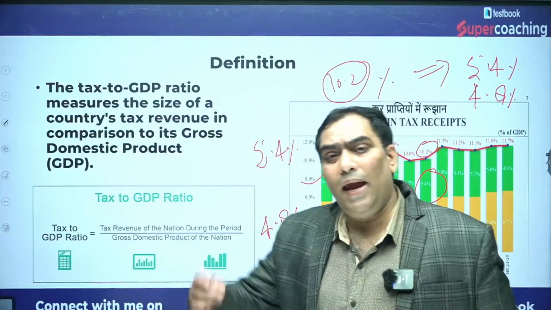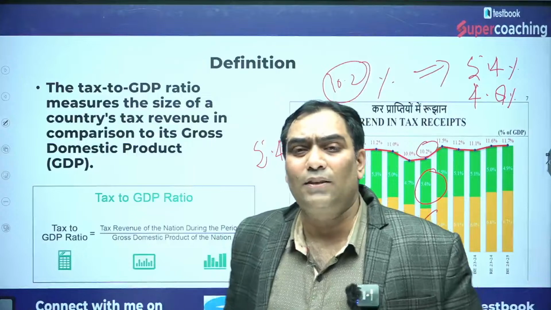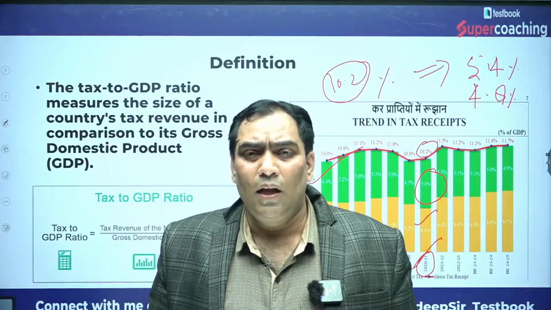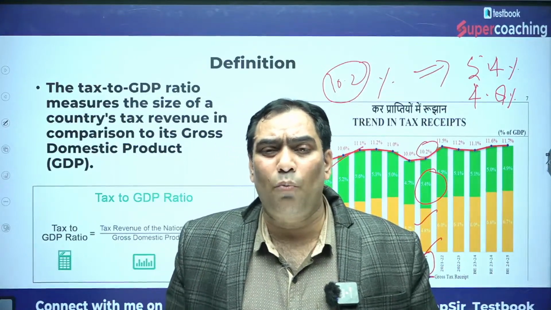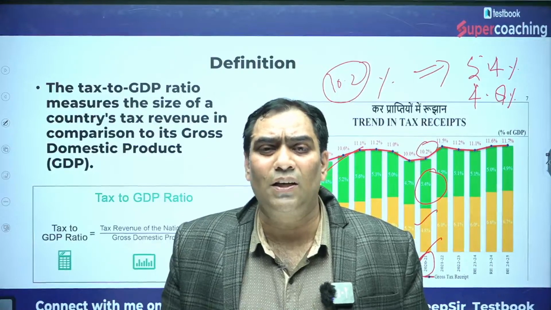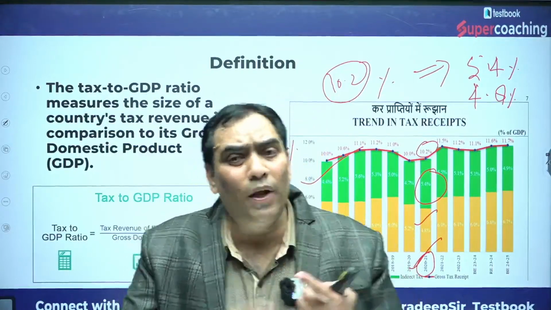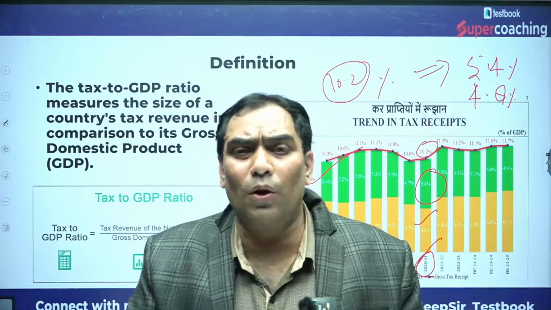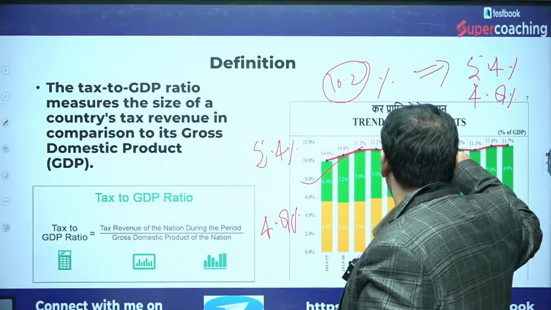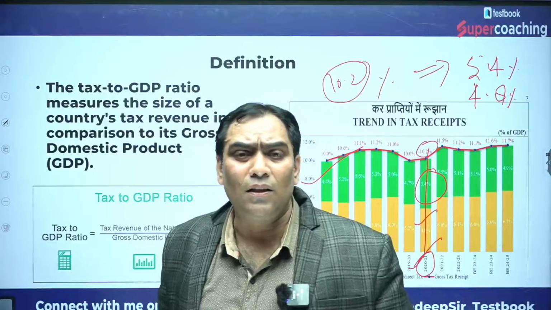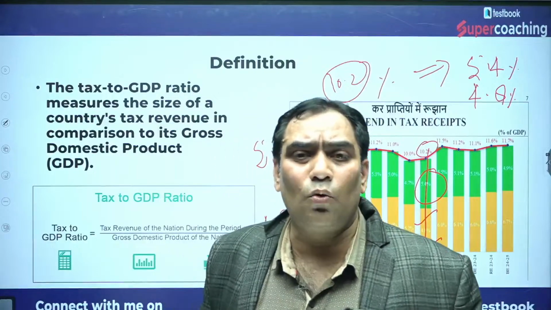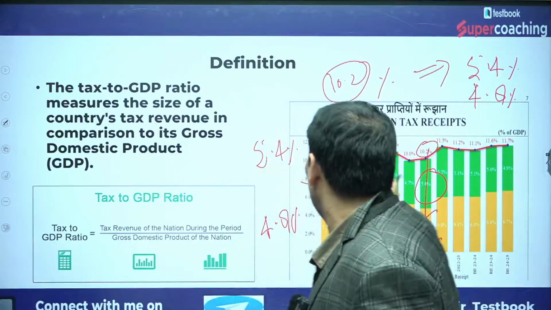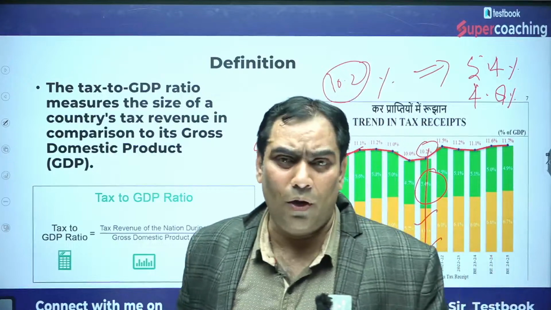That's why they may ask that continuously for the last 4, 5 or 10 years, the contribution of direct taxes is more in comparison to indirect taxes in tax GDP ratio, which is going to be wrong, because the contribution of indirect taxes was more in 2021.